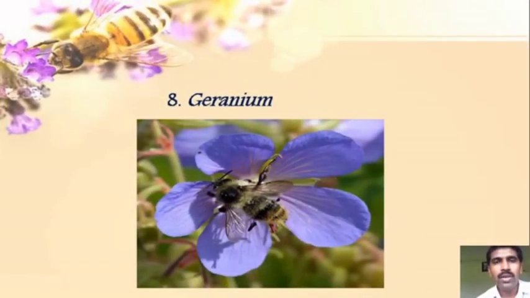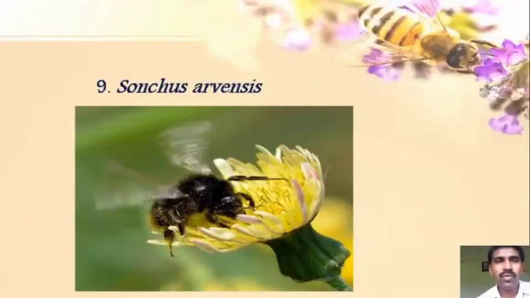Another plant is called geranium. It is ornamentally important, as well as producing different types of essential oils, and honeybees collect nectar as well as pollen. This is one weed called Sonchus arvensis.